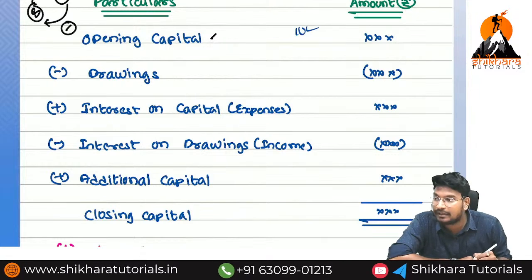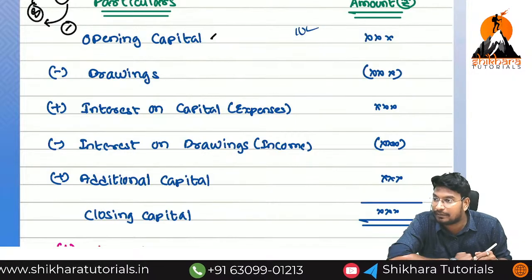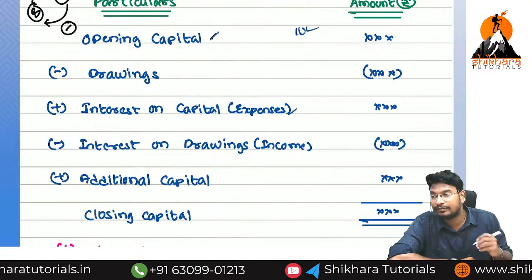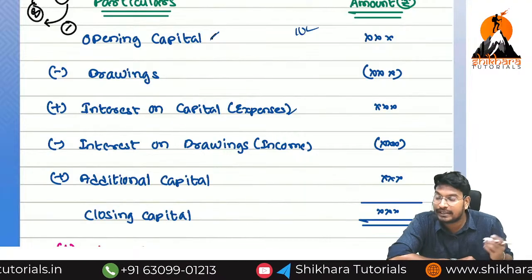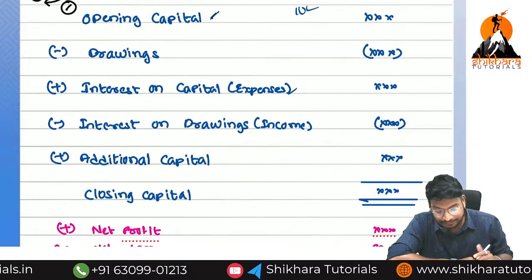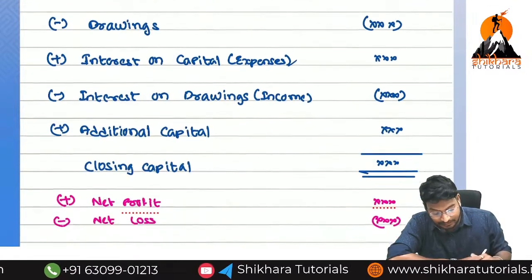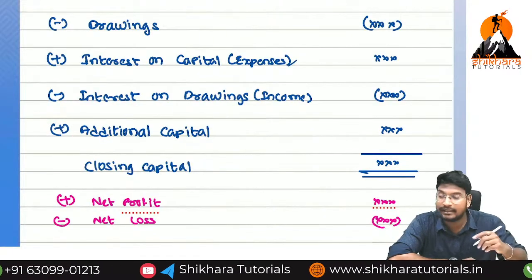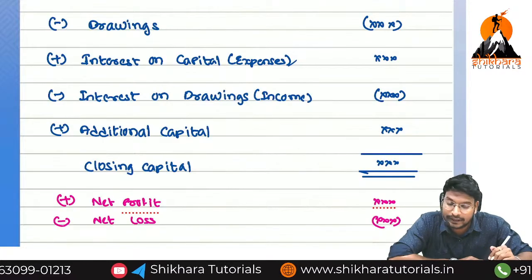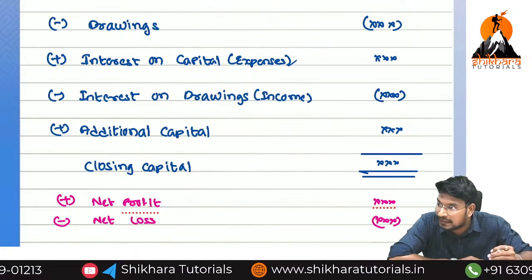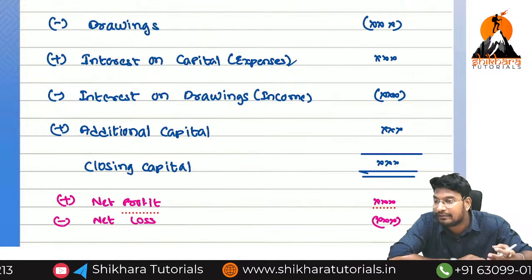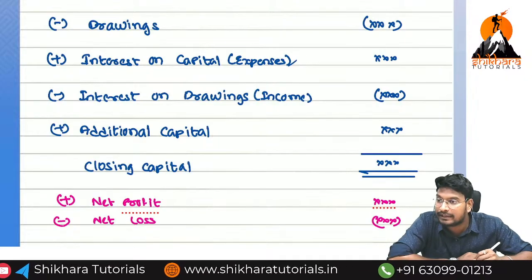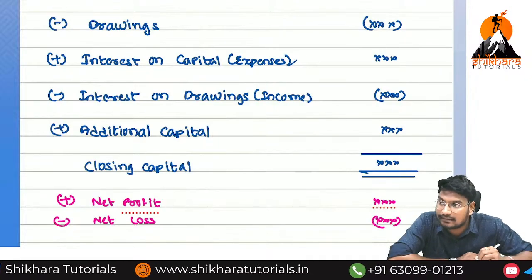And interest on capital, do we need to add or reduce? We need to add, because this capital we need to repay and this one also we need to repay. Repay means we are going to add. When we are receiving, we are going to reduce. So next one, additional capital. What is the meaning of additional capital? For running the business we require more money from the owner. In that situation again he will invest into the business. That again investment, once again the owner invested into the business, that capital is called additional capital.